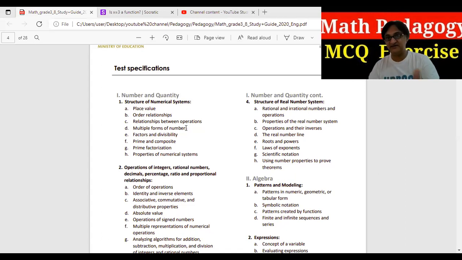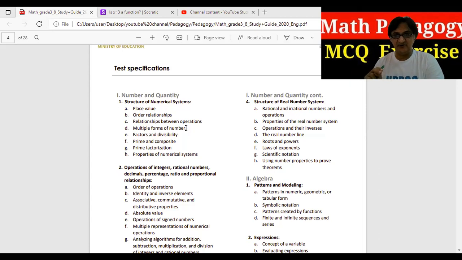Rational and irrational numbers we have done already. For real numbers, I also gave you the concept of the number. Real numbers on lines, I gave you the concept in my first video. What else am I going to give you? The sample question and answer for each theme, for each topic, like place value. I'm giving you the sample question and answer. Similarly, the rest of them.